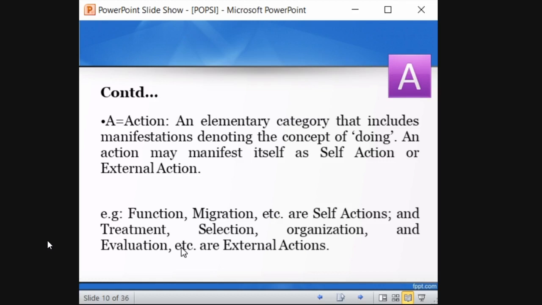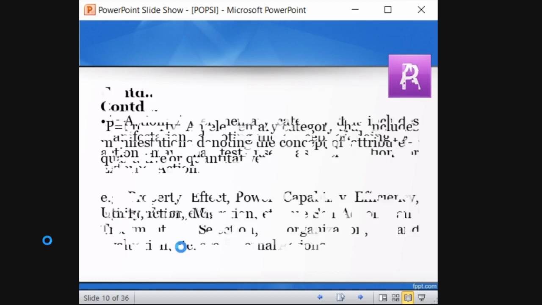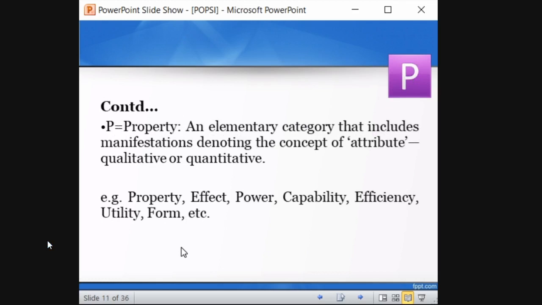Okay, whatever is function and migration is self-action. Birds automatically migrate, depending upon the climate, right? They move from one place to another place. So treatment means you cannot automatically cure your fever, right? You need to take some external medicine. So these kinds of actions are called external, and function and migration fall into self. So you should understand these differences, okay? So coming to P, what is property?